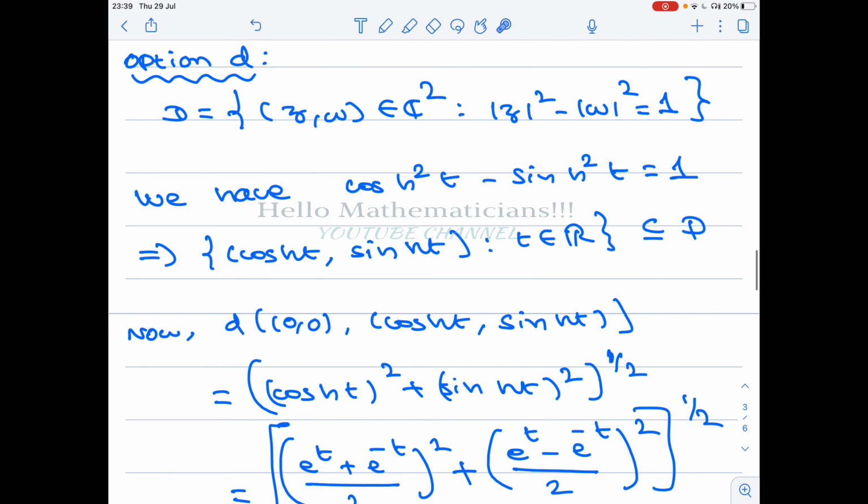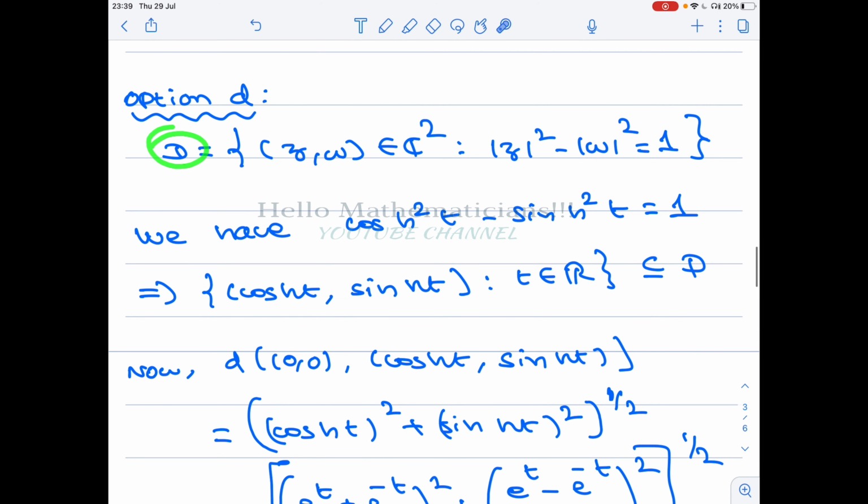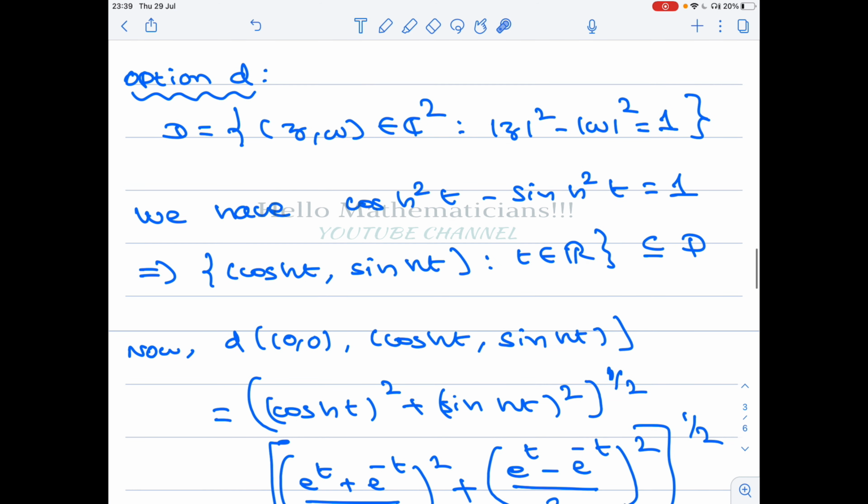Therefore, in this set D, there are points which are very far away from (0, 0), and the distance can be made arbitrarily large if we choose t accordingly. Therefore D is not bounded.